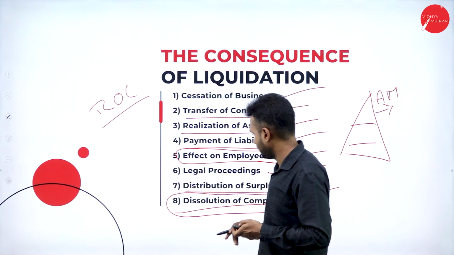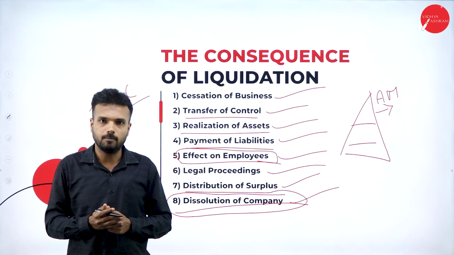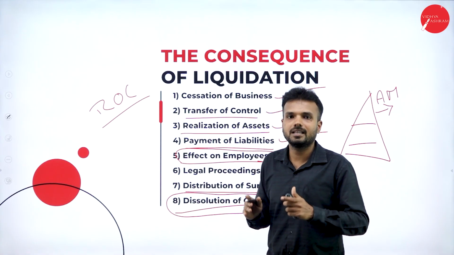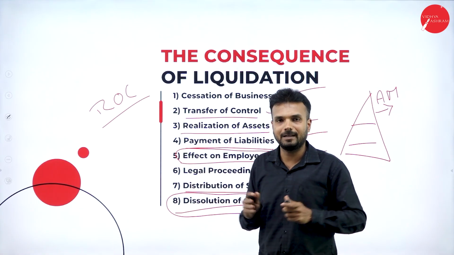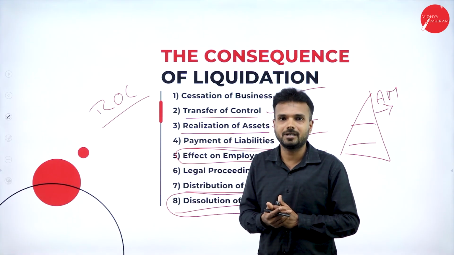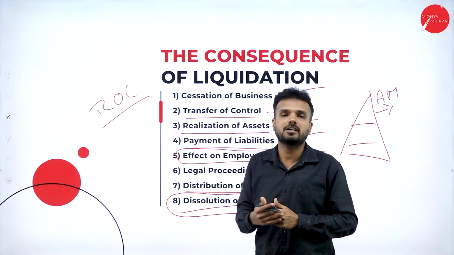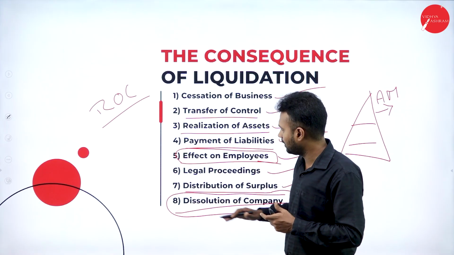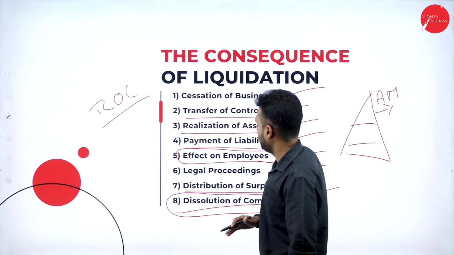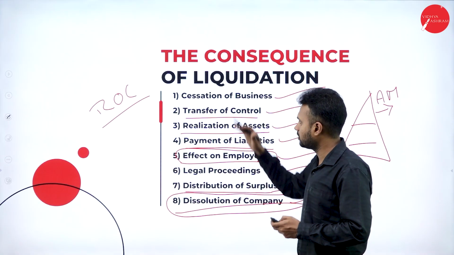That is what we call the winding up of the company. The moment they remove the name from the ROC, there is no legal existence of the company. The company gets completely wound up. The company cannot run its operations. The company cannot make any contract with other people. Then the company comes to a complete end. So this is the process or procedure that is going to happen.